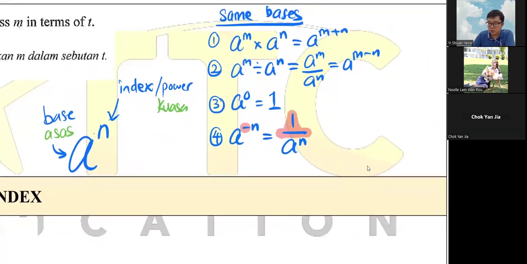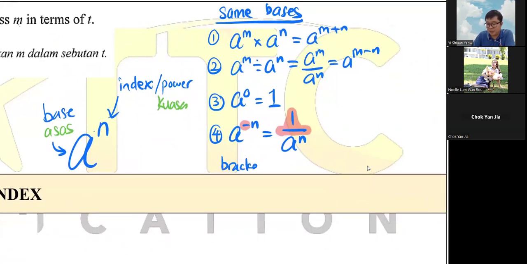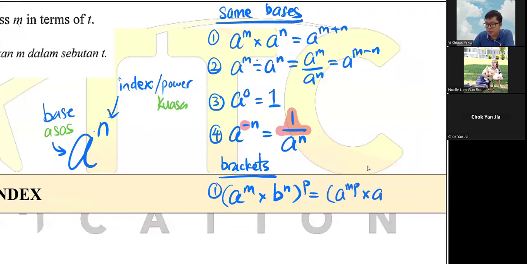The next one is your brackets. For brackets, the first one is a to the m times b to the n, all inside a bracket. This has different bases, maybe one number and one unknown, or two unknowns. When you have a bracket like that with power p, the power p can go in. So it becomes a to the mp times b to the np.